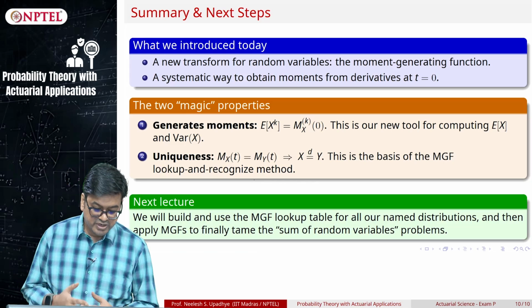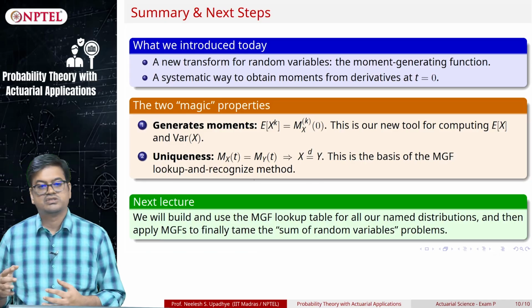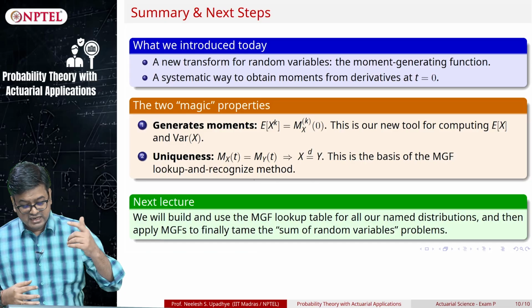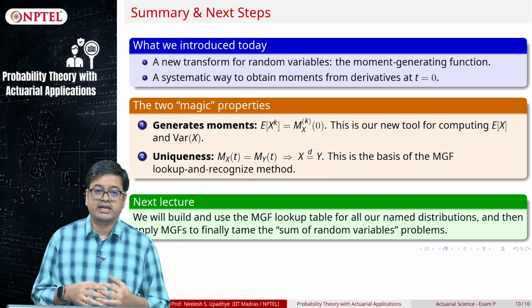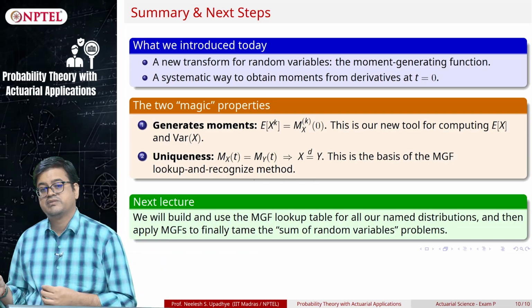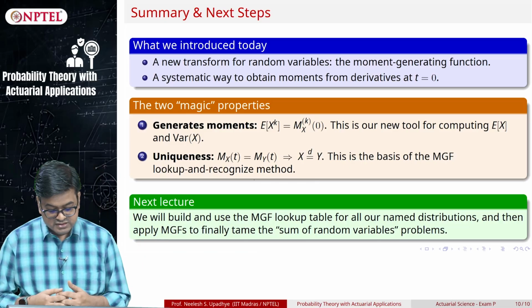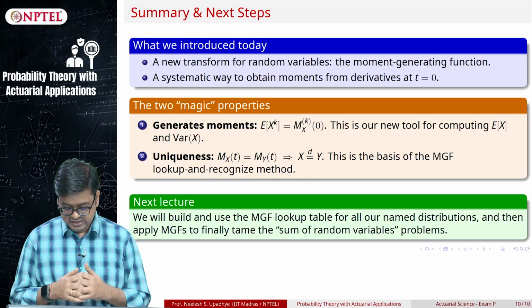That is, we will use the MGF lookup table for all our named distributions, and then in the class after that, we will apply this to tame the sums of random variables problem and the random sums of random variables problem. Okay, so that concludes this particular lecture.